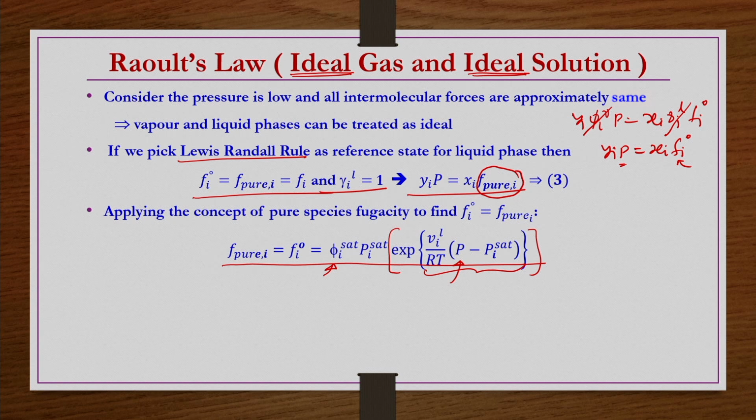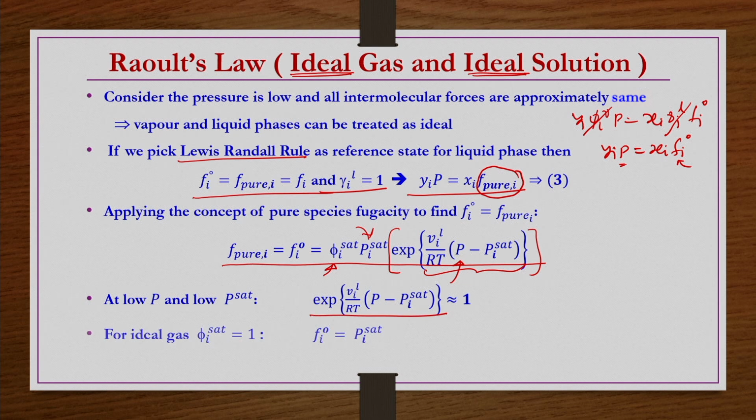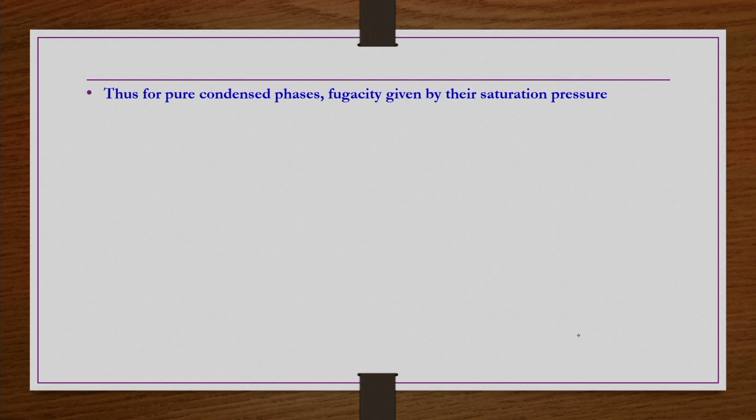So, then what we get? f pure i is nothing but what is remaining in this term, Pi sat, right. So, at low P and low Pi sat, we can expect this exponential term very close to 1, and for an ideal gas phi_i^sat equals 1. So, then we have fi naught equals Pi sat. So, this equation for a pure condensed phase says that fugacity is given by the saturation pressure. So, this equation, yi P equals xi fi naught, we can write as yi P equals xi Pi sat.